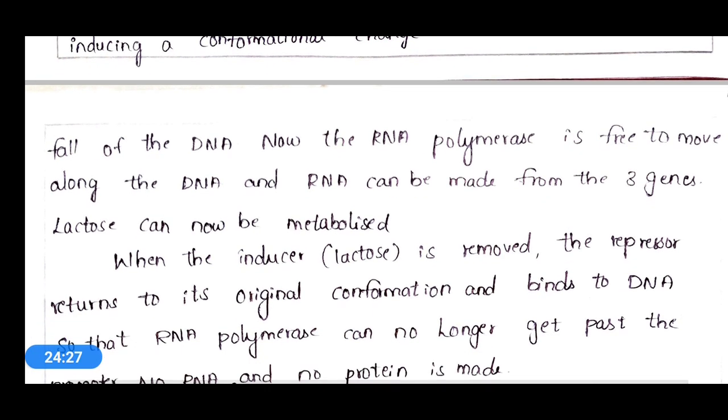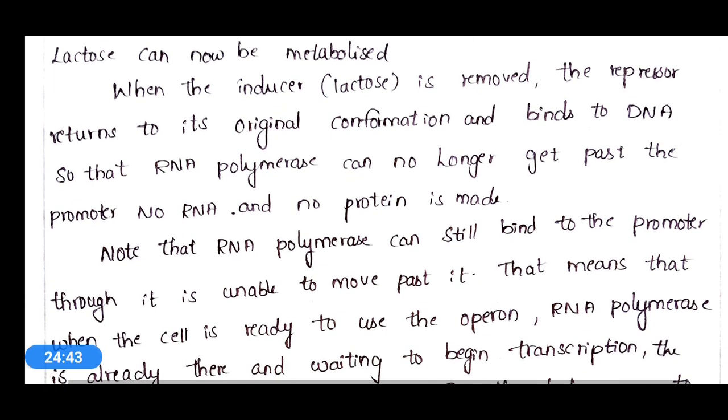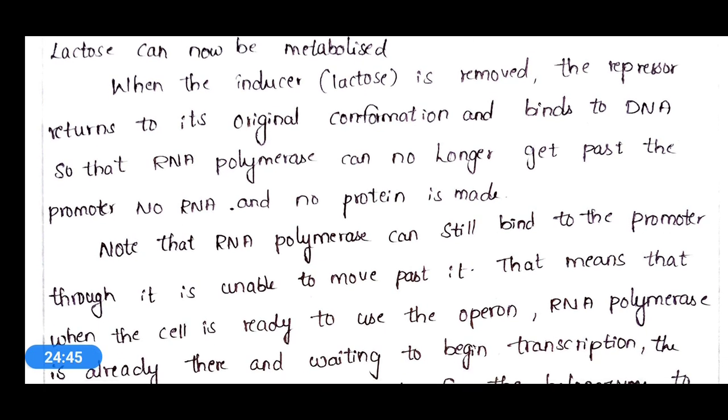Lactose can be metabolized. Okay, so here when the inducer lactose is removed, the repressor returns to its original conformation and binds to DNA, so that RNA polymerase can no longer get past the promoter. No RNA and no protein is made. So here note that RNA polymerase can still bind to the promoter, though it is unable to move past it.